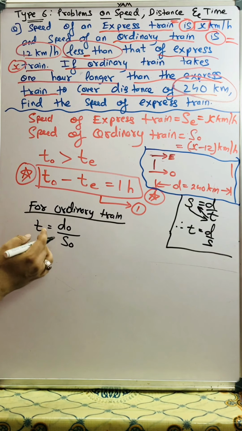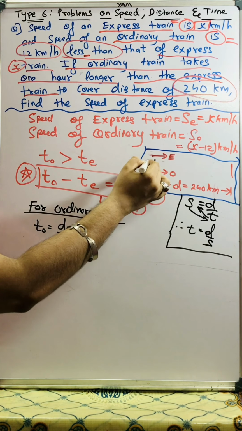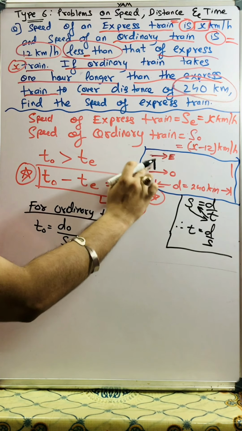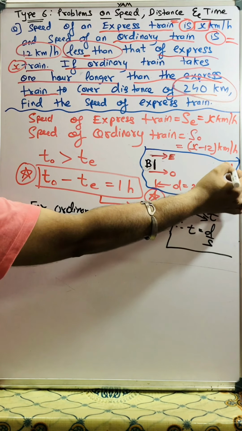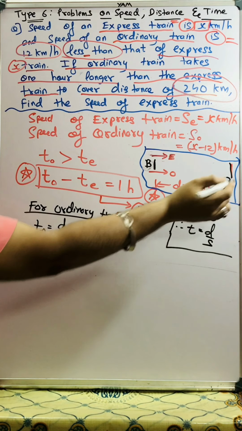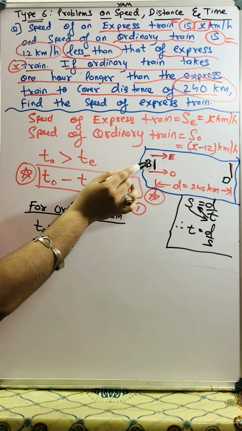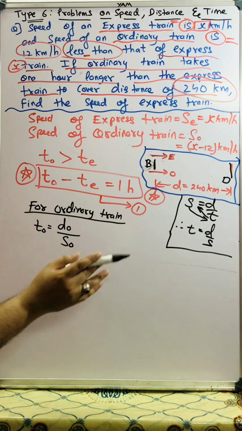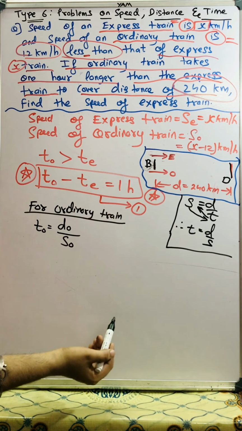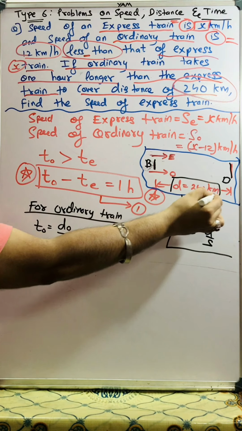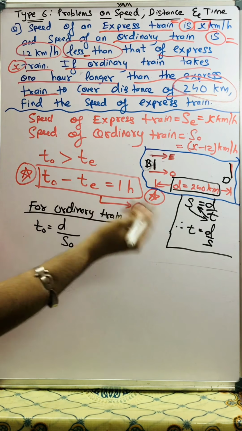But students, see here the diagram. This is the starting point, so I'll write B for the beginning point, and here D for destination, to avoid any confusion. Both are starting from this point, both are ending at this point. So can I say either it be the express train or the ordinary train, both cover the same 240 kilometers. So no need to write DO because distance is common.